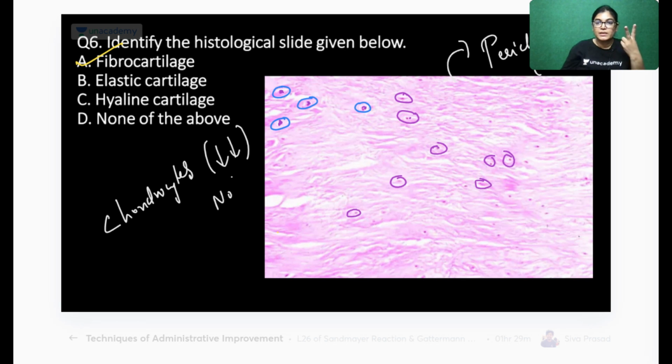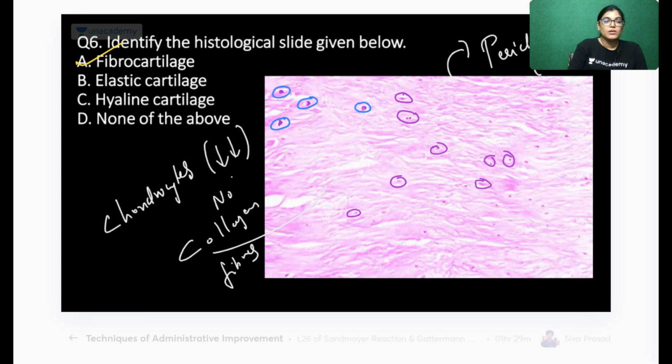The perichondrium is made of 2 layers. The outer one is the fibrous layer, and the inner one is the cellular layer. It is also important because we know that cartilage is an avascular structure, so it provides nutrition. The other points giving you the identification are: perichondrium is absent, chondrocytes are less in number, and on the whole slide you can see this wavy appearance. These are all collagen fibers. So many collagen fibers are there.